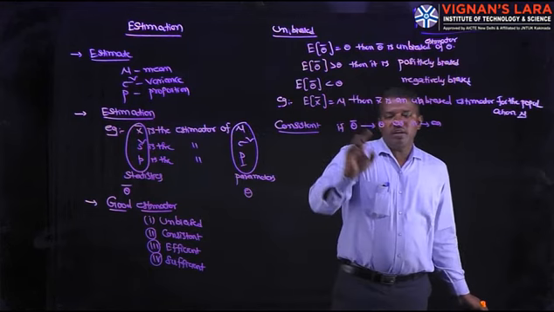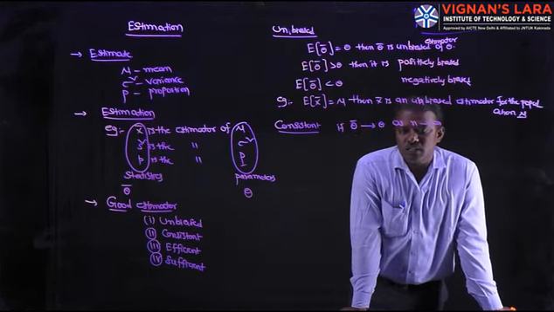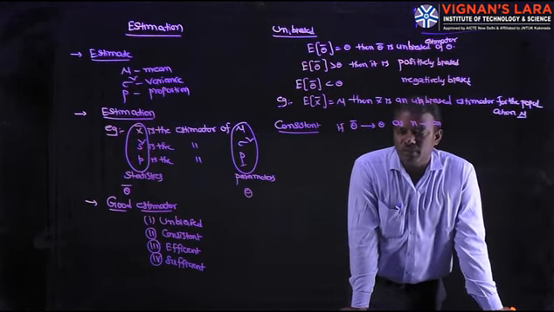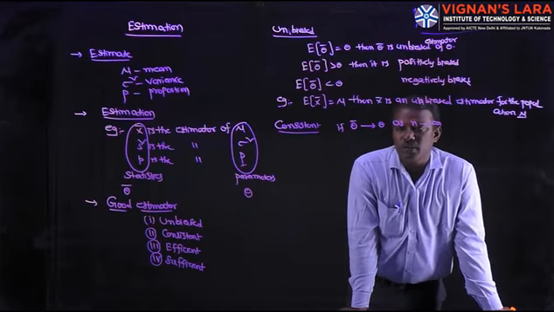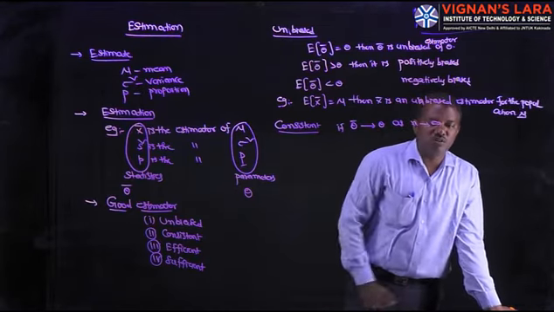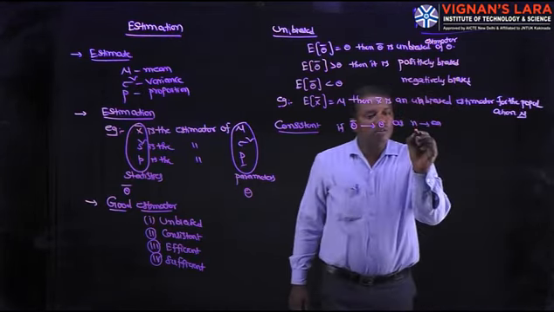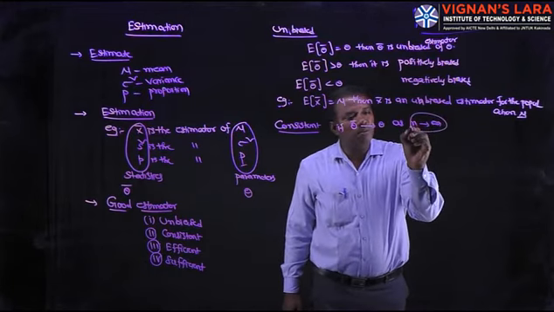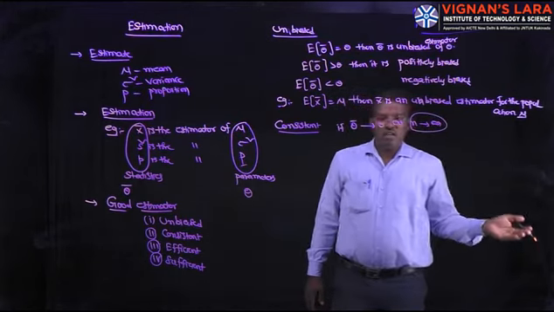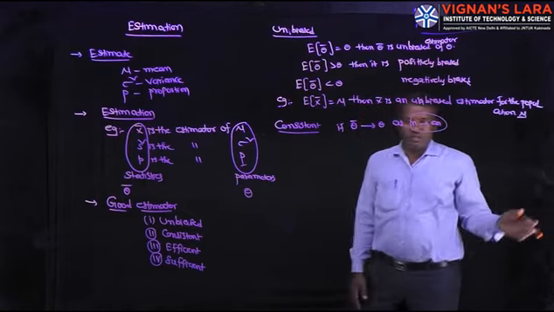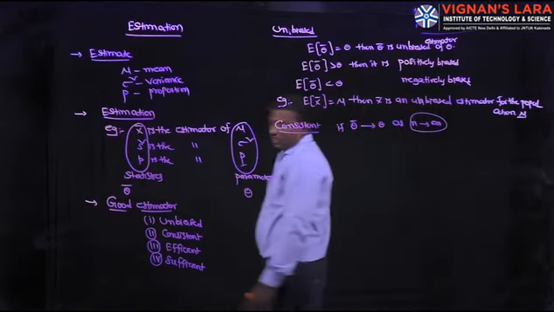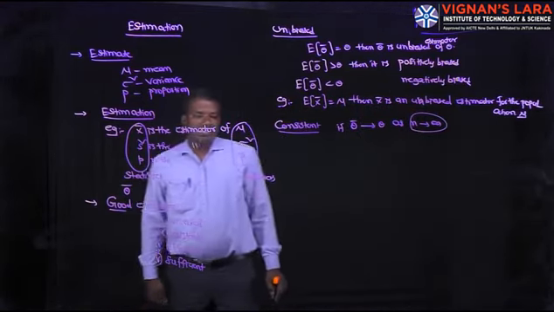So an estimator theta bar is said to be a consistent estimator of the parameter theta if theta bar tends to theta as n tends to infinity. N tends to infinity means the size of the sample n is a very large number. Then theta bar approaches theta, and it is called consistent.